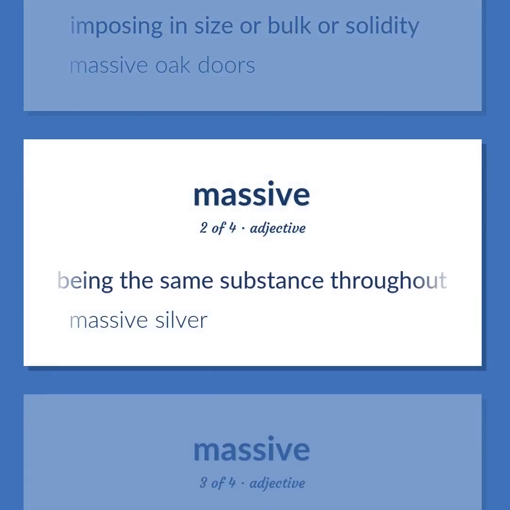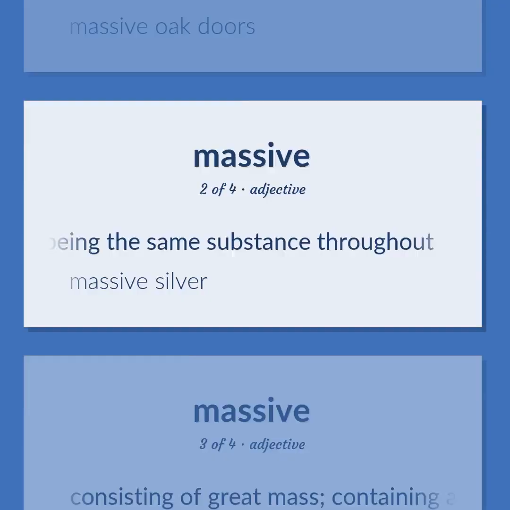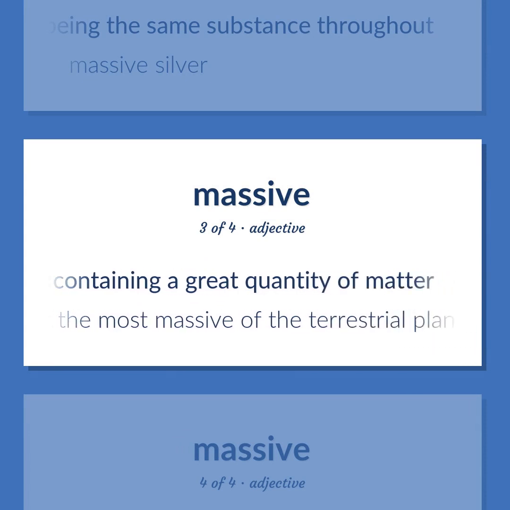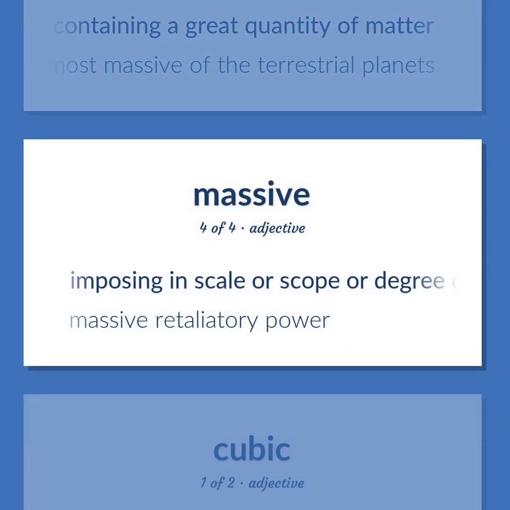Being the same substance throughout. Massive silver. Consisting of great mass, containing a great quantity of matter. Earth is the most massive of the terrestrial planets. Imposing in scale or scope or degree or power. Massive retaliatory power.